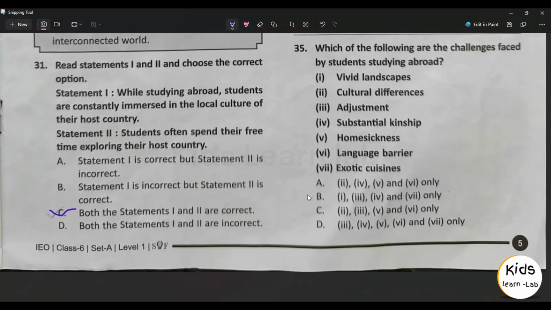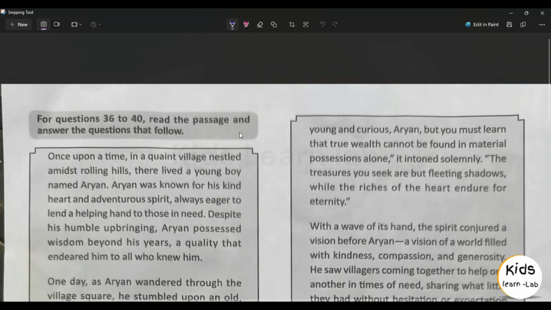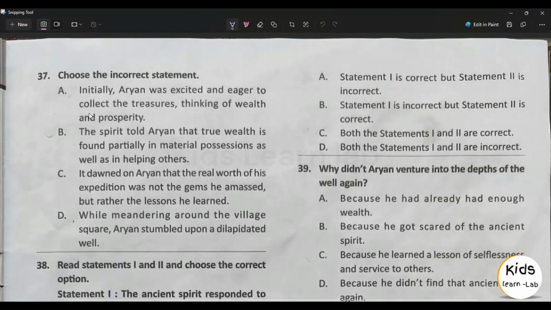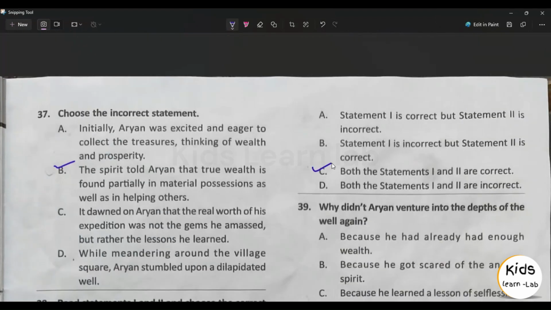35th question answer is option C. 36 to 40 questions. 36th question answer is option C. 37th question answer is option B. 38th question answer is option C.